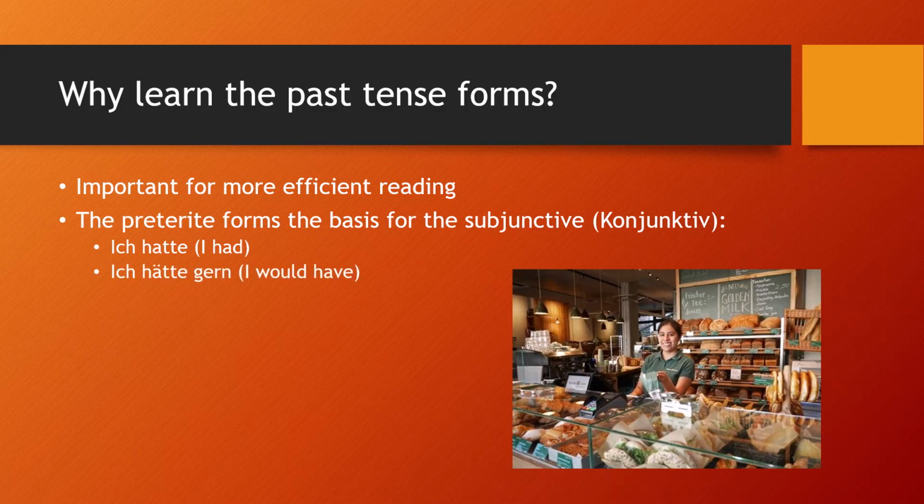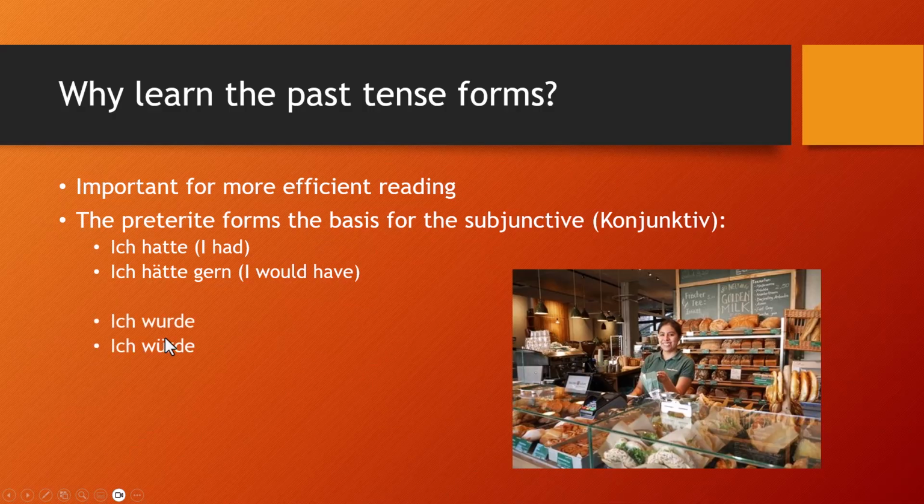And it's super common if you go into a store or a restaurant or something like that, and they say, "What would you like?" You could say something. Ich hätte gern ein Brötchen, right? I'd love to have a bread roll or something like that. Ich hätte gern ein Bier, right? I'd love to have a beer, please, something like that, right? So it softens things, and it makes it more into the realm of possibility instead of absolute fact.